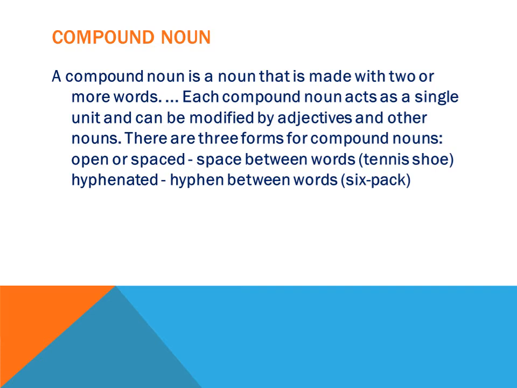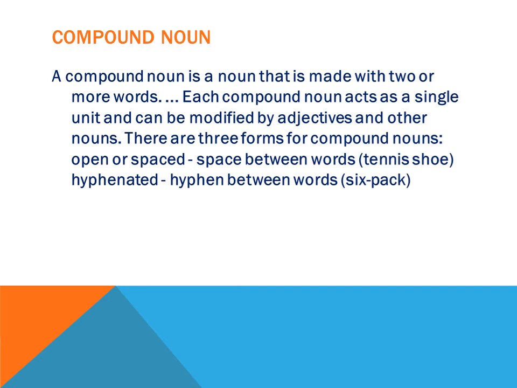A compound noun is a noun that is made with 2 or more words, as I have explained. Each compound noun acts as a single unit and can be modified by adjectives or other nouns. I will explain how it can be modified with adjectives when we talk about combinations of compound nouns, like with which combinations of parts of speech we can make compound nouns, like noun plus noun, adjective plus noun. If we combine like this, a compound noun is formed.